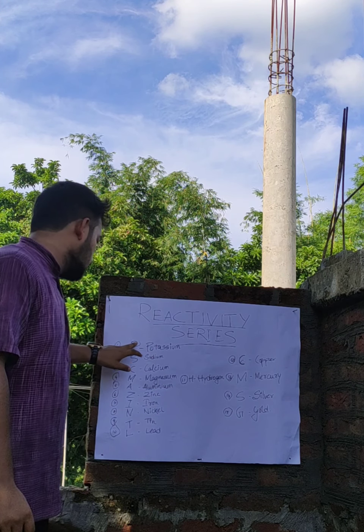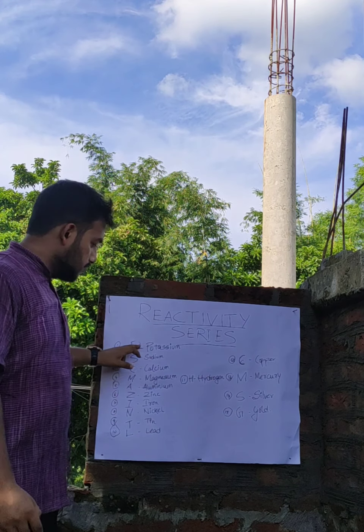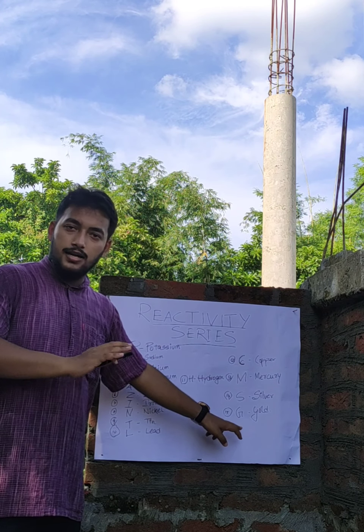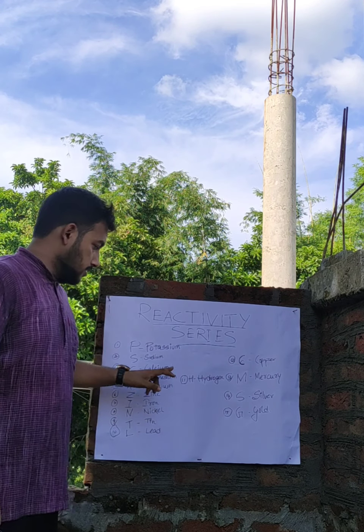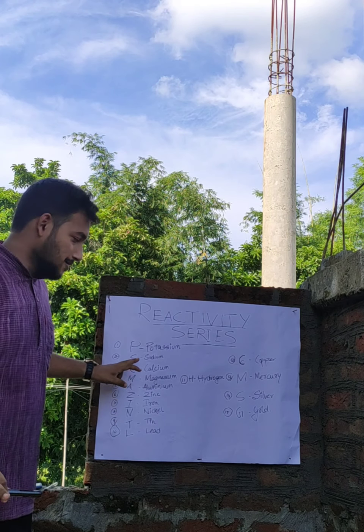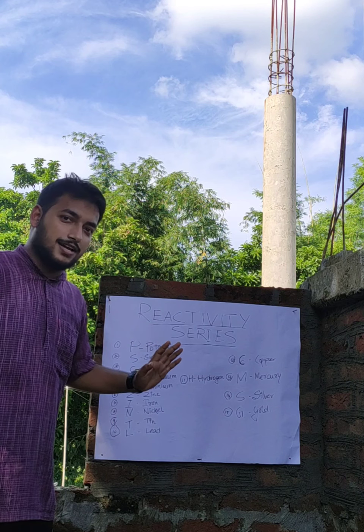So this is the reactivity series from most reactive to the least reactive. The words he said are not at all reactive. His name is very reactive, and his first name, especially PSC, is highly reactive.